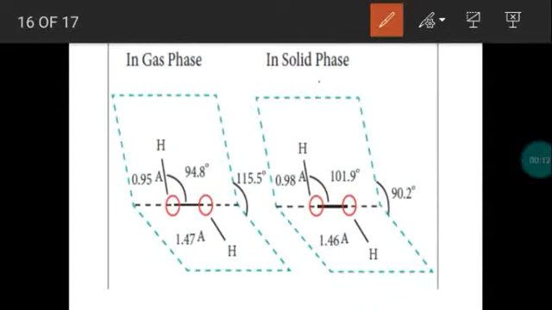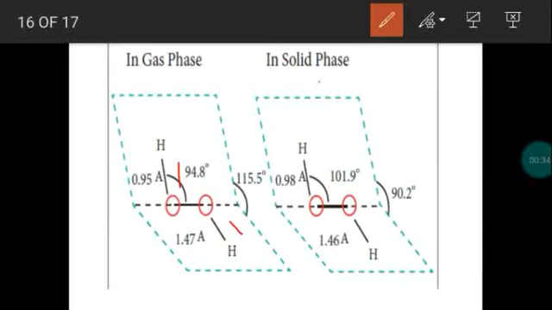So now in gaseous state, what is the bond length between oxygen and hydrogen? So we have oxygen hydrogen covalent bonds. Two oxygen hydrogen covalent bonds are there. So the bond length between oxygen and hydrogen is 0.95 angstrom in the case of hydrogen peroxide in gaseous state.